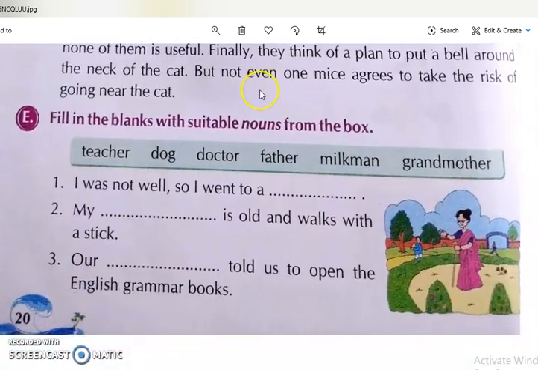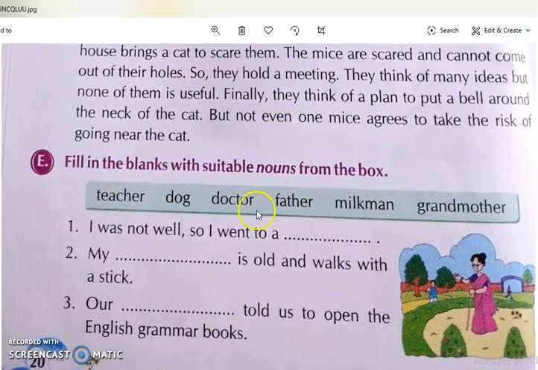Then exercise C. Here fill in the blanks with suitable nouns from the box. Here all the nouns are given and you have to write them at the proper place, means in the proper blank. I was not well, so I went to a dash. Where will we go if we are not feeling well?